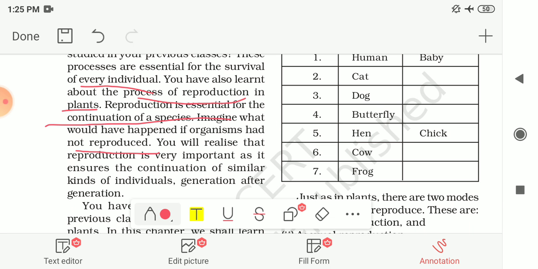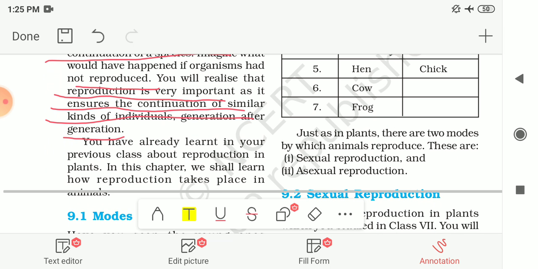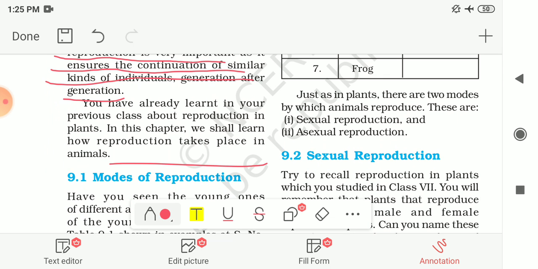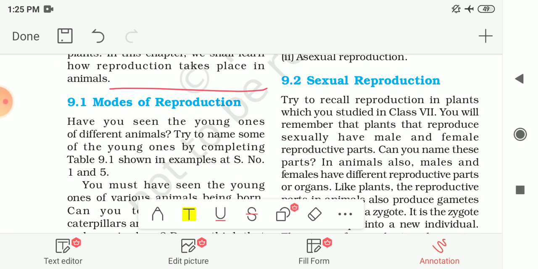And you will realize that reproduction is very important as it ensures the continuation of similar kinds of individuals generation after generation. You have already learned in your previous class about reproduction in plants. So in this chapter we shall learn how reproduction takes place in animals. So let me first see the different modes of reproduction.